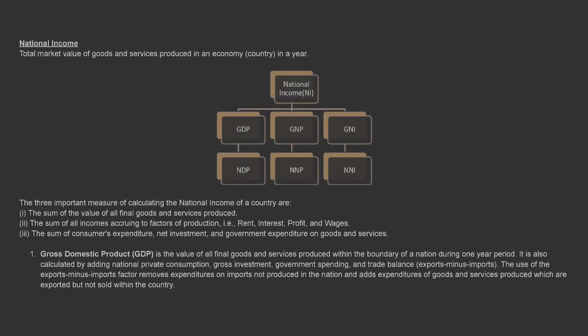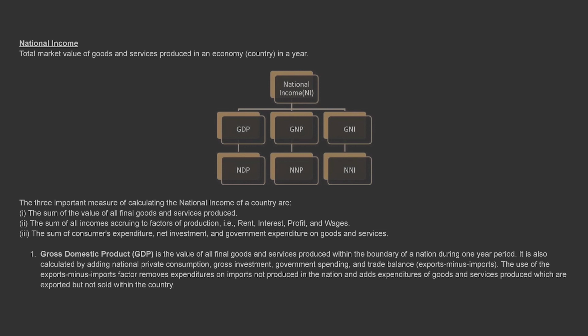National income. Total market value of goods and services produced in a country, in a year. The three important measures of calculating the national income of a country are: 1. The sum of the value of all final goods and services produced. 2. The sum of all incomes accruing to factors of production, i.e., rent, interest, profit, and wages. 3. The sum of consumers' expenditure, net investment, and government expenditure on goods and services.